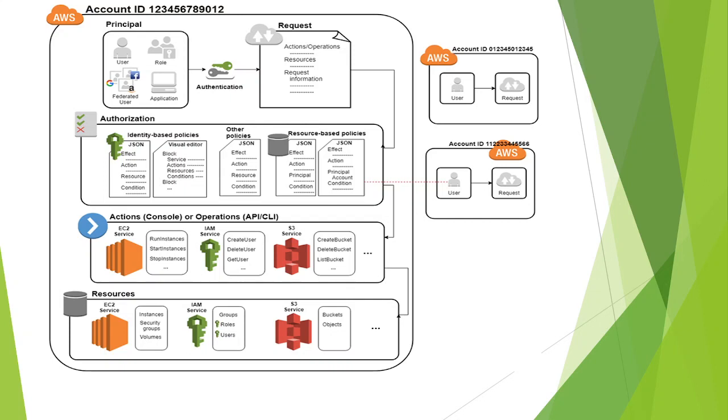Once the request is done, authorization is going to take place. Authorization means for which policies he has permissions, for which resources he has permissions. After authorization, it is going to take actions. Actions means now he has permission for EC2. In EC2, you can run an instance, start an instance, or stop an instance. In the IAM service, you can create user, delete user, get user. Then in the S3 service, you can create bucket, delete bucket, list bucket. These are all the actions you can do. Then these are the resources, like the EC2 service, IAM service, S3 service. So in this way, IAM is working.